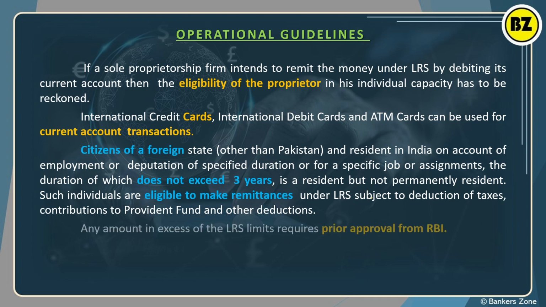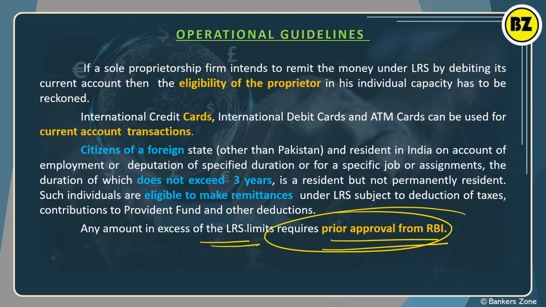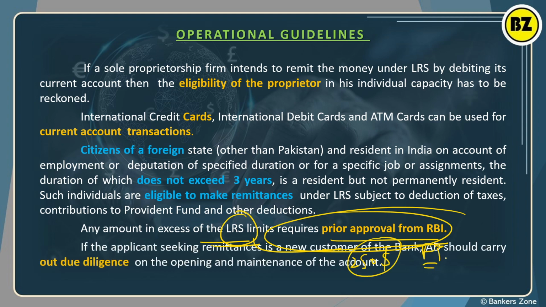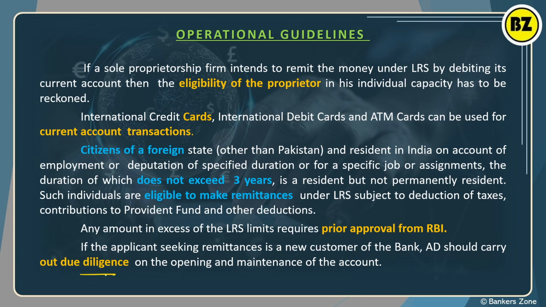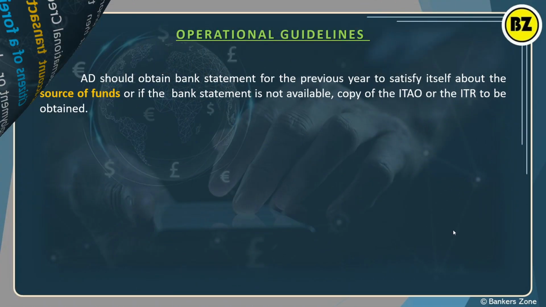Okay, next, any amount in excess of the LRS limit is subject to prior approval from the RBI. You have to send more money which is more than the LRS limit. What is the LRS limit? $250,000 in the financial year. You need permission from the RBI. Obviously proper due diligence must be taken by the AD bank. AD bank means a bank like SBI or any other bank from where you are sending the money abroad, right?